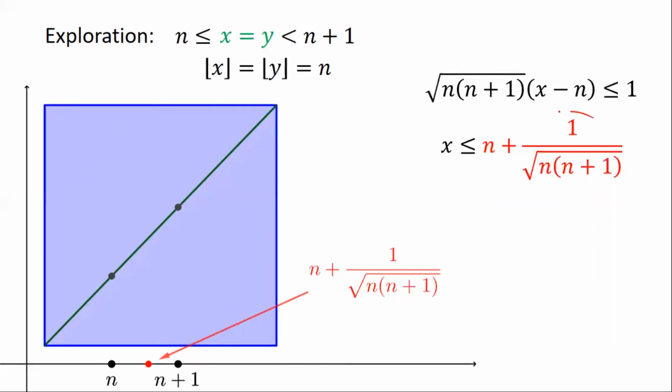So observe that this fraction, this is not going to exceed 1. So we're sure that that red point is definitely between n and n plus 1. So if the x coordinates have to satisfy that inequality, then that means the points that we are looking at between n and n plus 1 on the x-axis, that would have to be the points on that particular red segment. Okay, but back to the problem, hindi naman equal lagi nung x is equal to y.